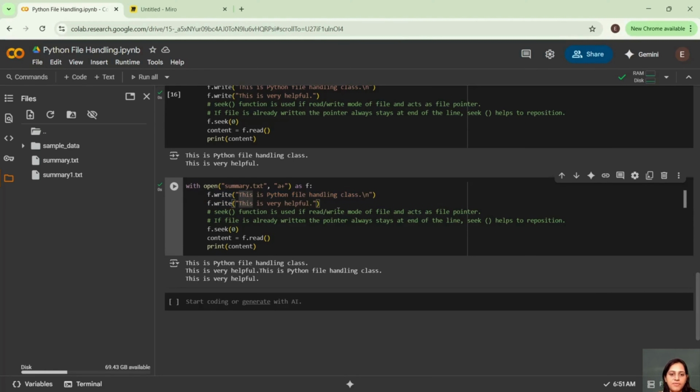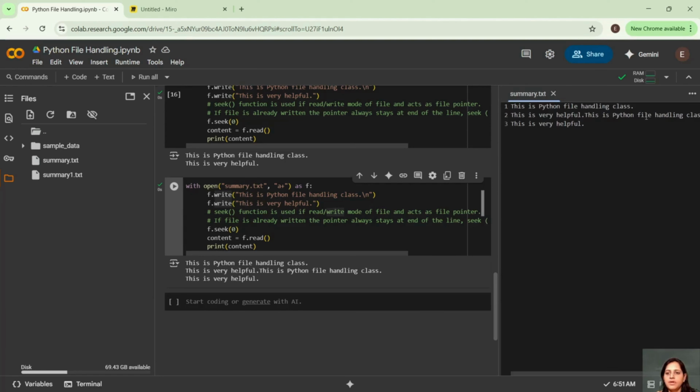This is very helpful. See what is happening: it has appended these two lines to the existing lines. We already have these two lines, and again it has appended two more lines, right?